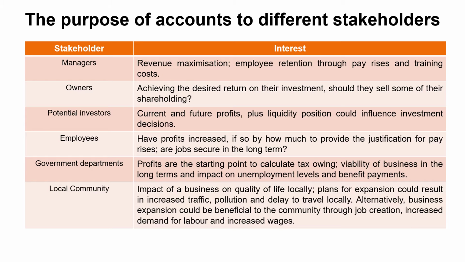Now, for the purposes of the exam, you need to be able to create examples of stakeholders and their interest in accounting information. Here's a whole list. Use common sense. Once you think of a business and think of a stakeholder, it becomes straightforward. So the employees are interested in profits. Why? That's the basis of their pay claim. The government interested in profits. Why? Is the company paying sufficient tax? Or are they looking to use what's called window dressing, which will come up later in this video? Potential investors, profitability, liquidity position, now in forecasting the future. Is this a worthwhile investment?